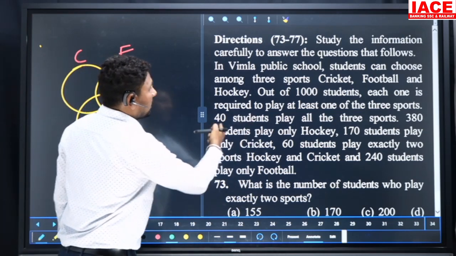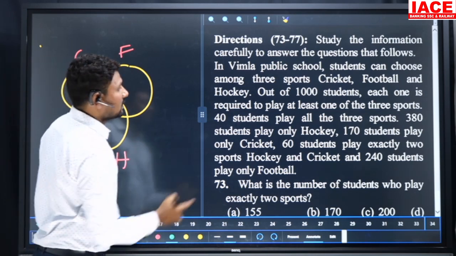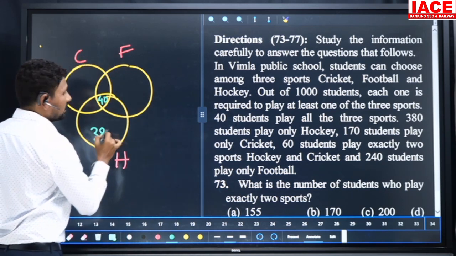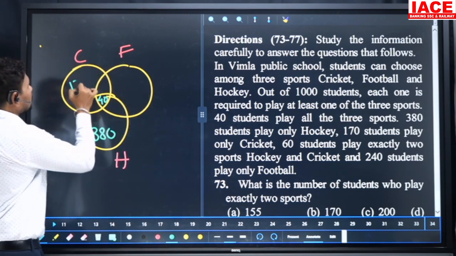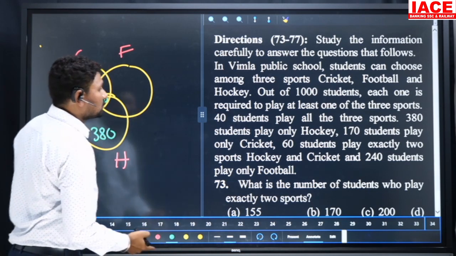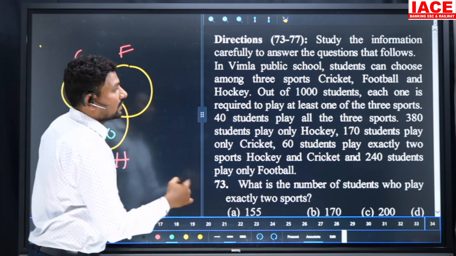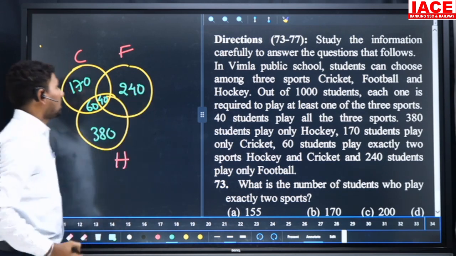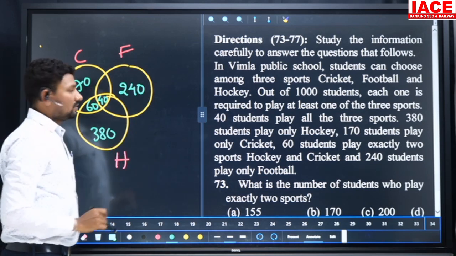So required 40 students play all the 3 sports, and 380 students will play only hockey, and 170 students will play only cricket. 60 students play exactly 2 sports, hockey and cricket. And next, 240 students play only football. So here total value should be added, it is equal to 1000.